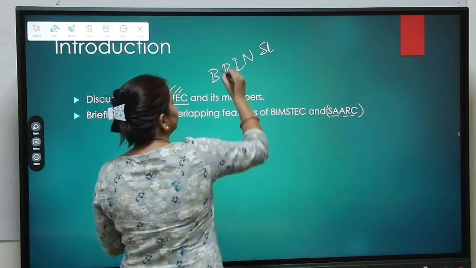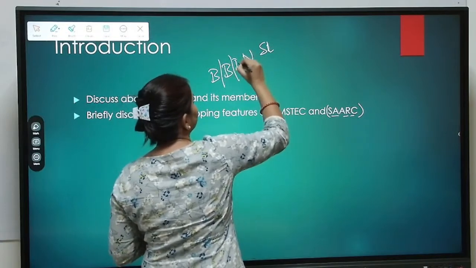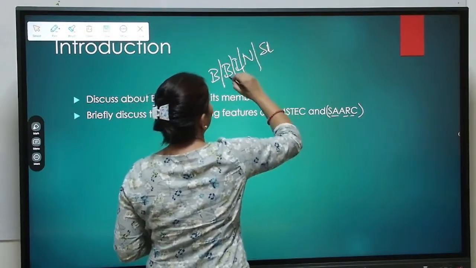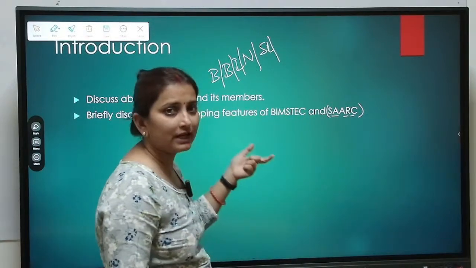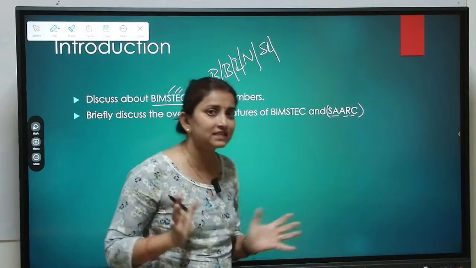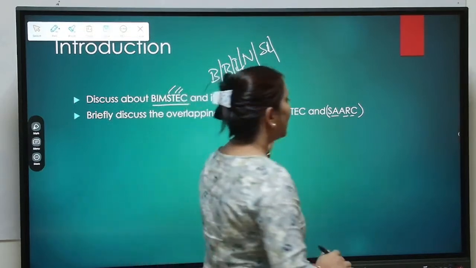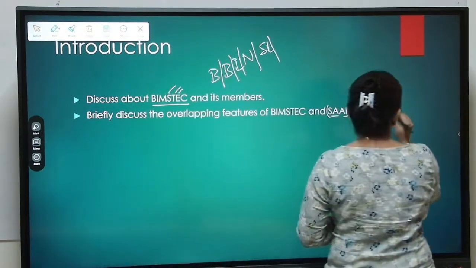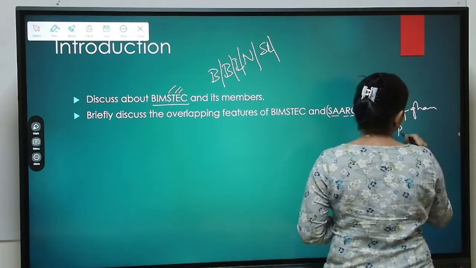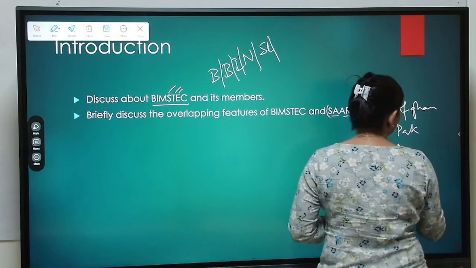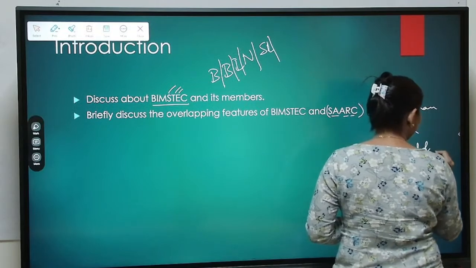These five countries are common to both BIMSTEC as well as SARC. So basically it is the Indian subcontinent. Apart from that, SARC has three extra members: Afghanistan, Pakistan and Maldives, one lying in the Indian Ocean.